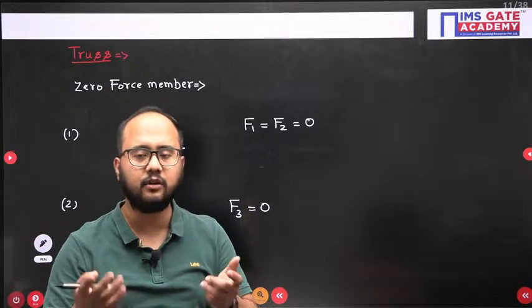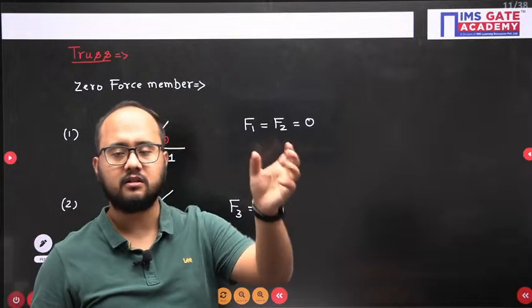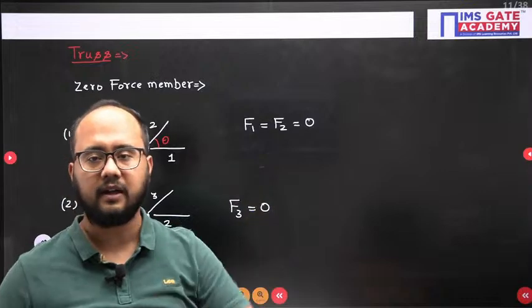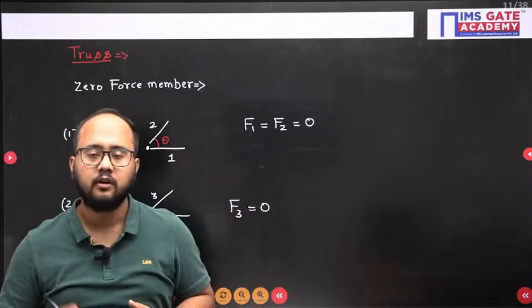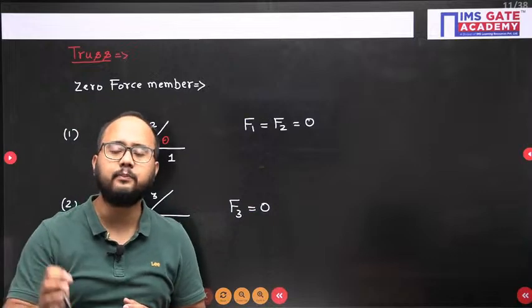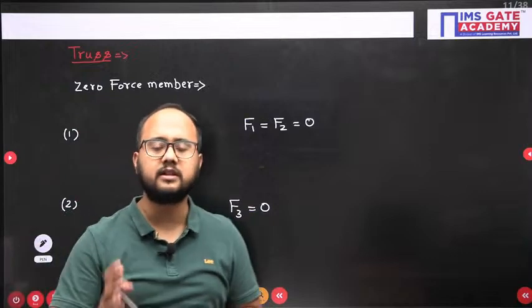In method of joint, we know, simply equilibrium equations 1 and 2 we will apply, we will get the answer. But in method of section, what is the correct approach? From where we have to start? That is the biggest challenge that most of the students are facing.